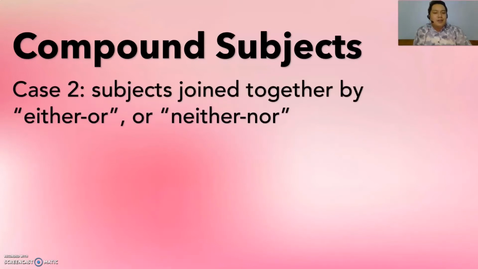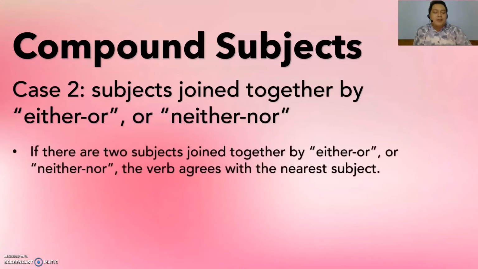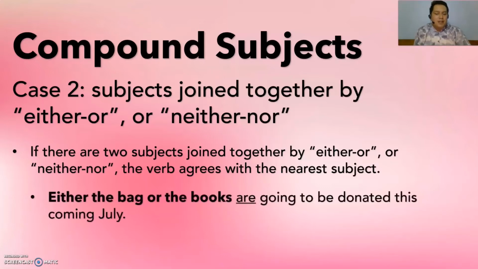Now, subjects joined together by either or neither nor. What does the rule say? If there are two subjects joined together by either or neither nor, the verb agrees with the nearest subject. So always check the subject, and see which is closer to the verb. Alright, I have an example here.